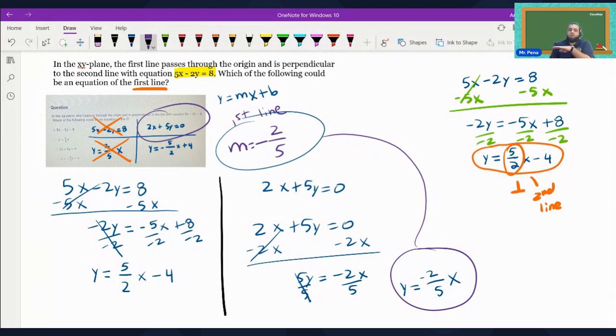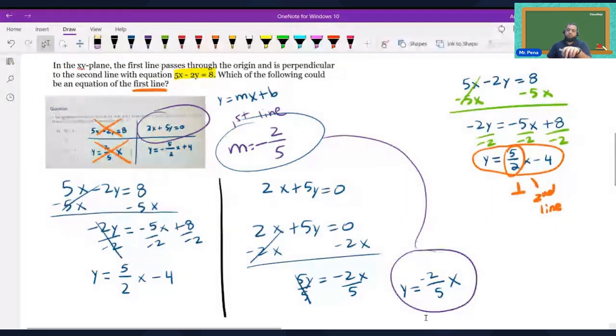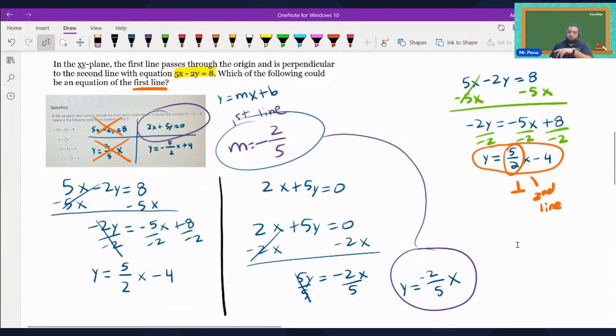Which of the following could be an equation of the first line? 2x plus 5y equals 0, because its slope is perpendicular to the second line's slope. And so we're using the reciprocal rule to find the slopes.